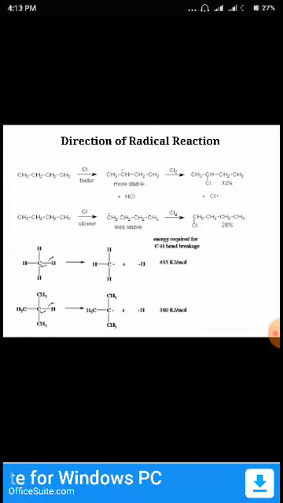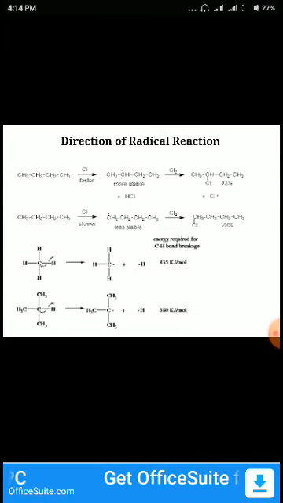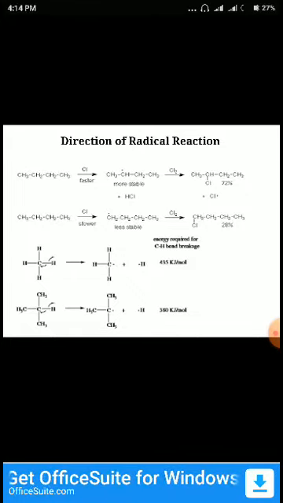Next in the slide, we have given some examples where there are two chances to produce the radical. In the first one, the produced radical is 2-degree, and in the second case the produced radical is primary. In the first slide I already discussed that the secondary radical is more stable than the primary one. That's why the first reaction is faster than the second one.